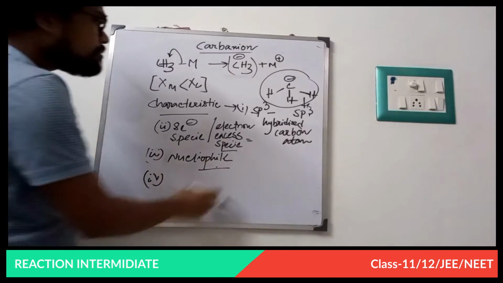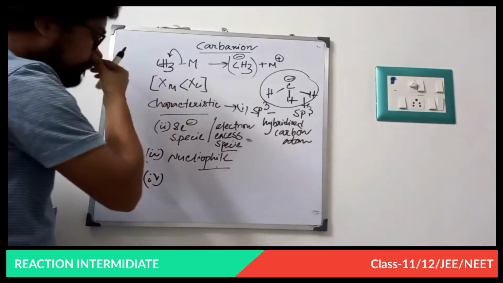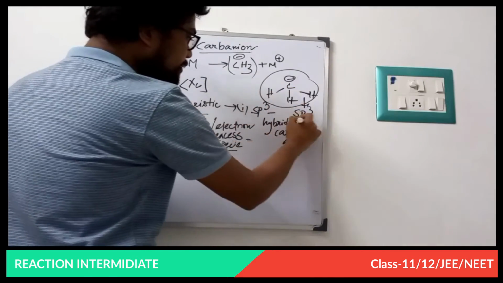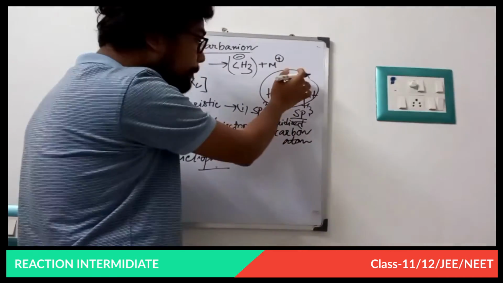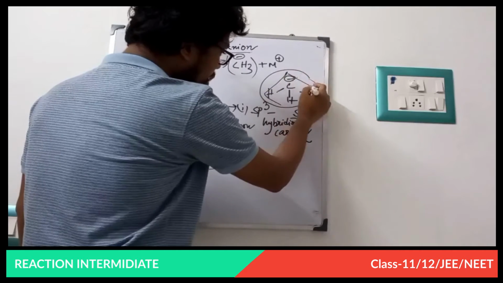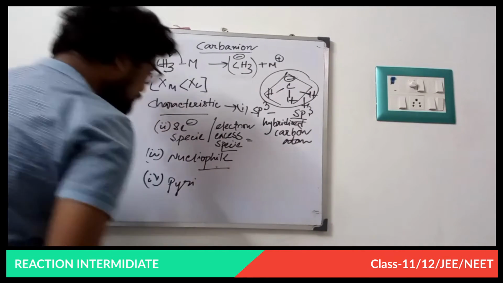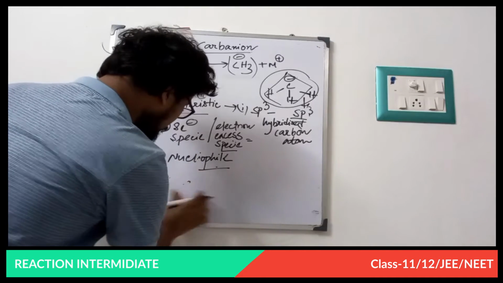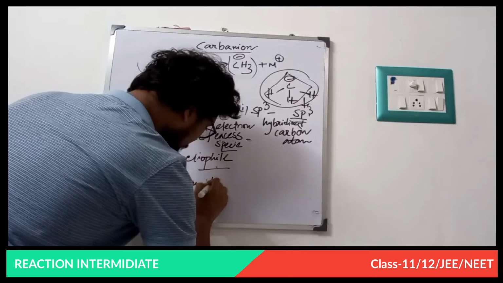Now the next point is what is the shape of this carbanion. This is sp3 hybridized, so it should be tetrahedral, but since there is no sigma bond on one position, the structure looks pyramidal.